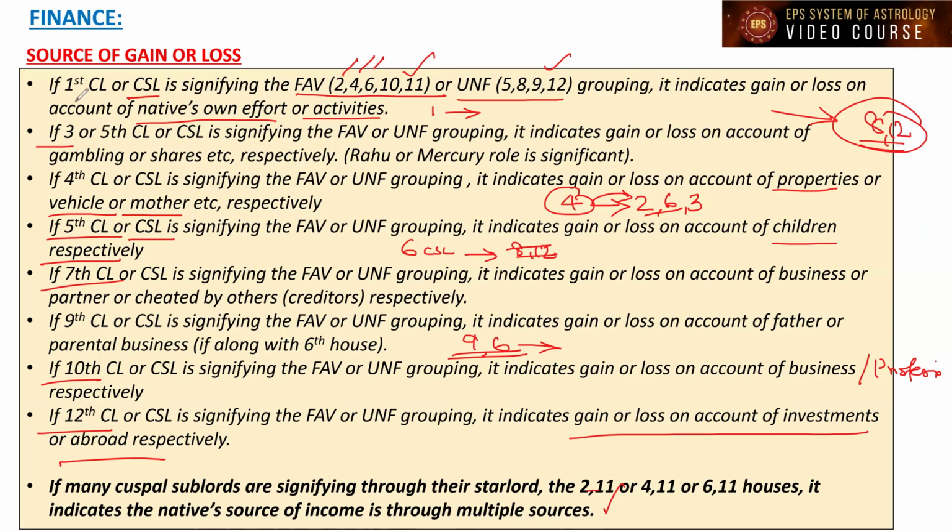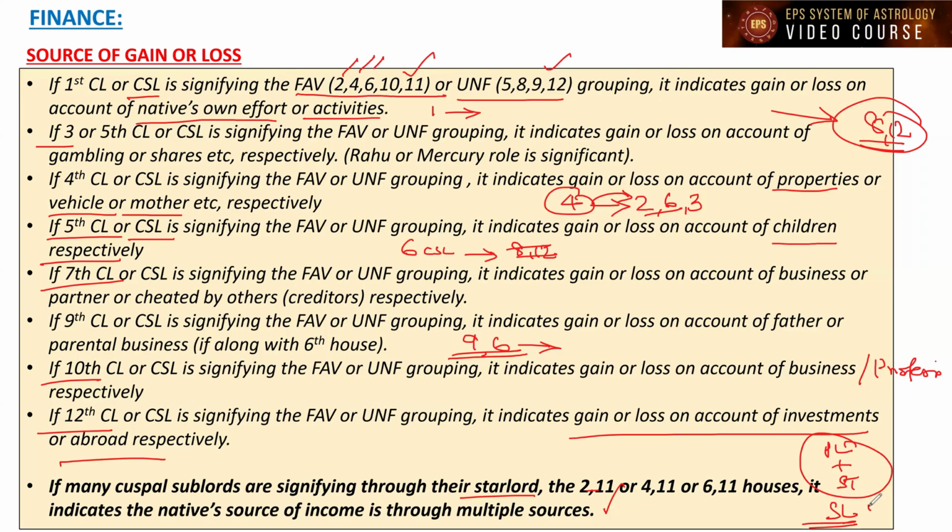Suppose Lagna is also signifying this, the third house also, fourth house also, 7 also, and 10 also, signifying these houses favorable to money. It indicates that through the house matters, Lagna will gain money through multiple sources. I have talked about the star lord, but it does not mean only the star lord. Star lord and sublord are all going to be studied. But the planet and star lord significance, source and effect, are important. Then, according to the sublord strength, we see how far that planet and star lord combined signification is favorable.